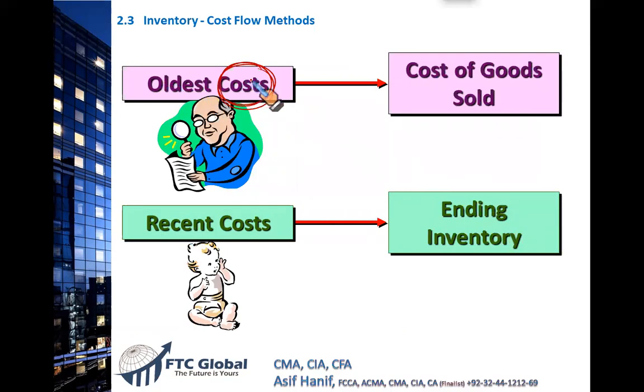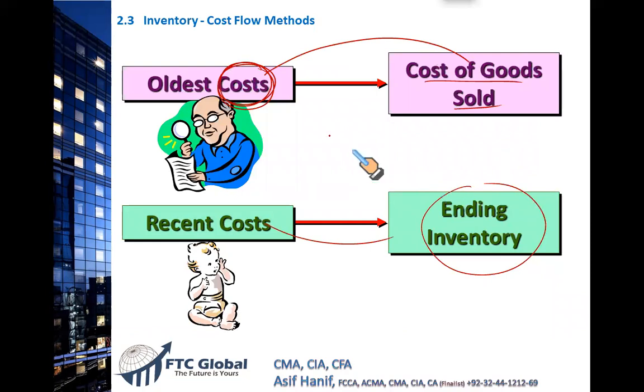No, oldest costs, the prior period cost, these costs are charged to your CGS. And the latest cost, the recent cost, these costs are used to value your inventory. That's why it's called first in, first out: first cost out, and the latest cost becomes part of your ending inventory. Let us see how it actually works.